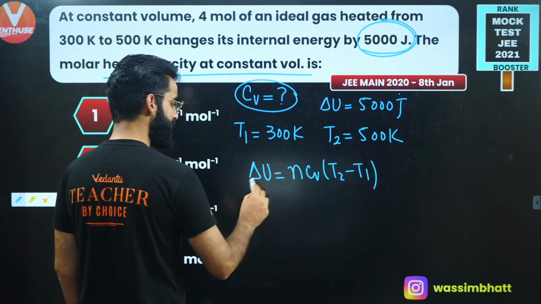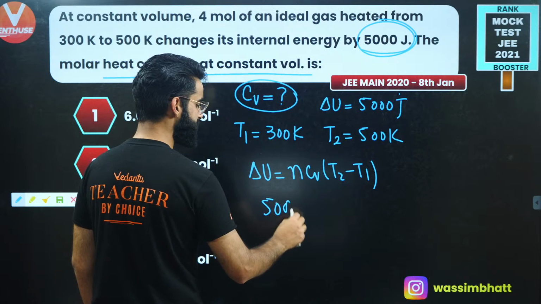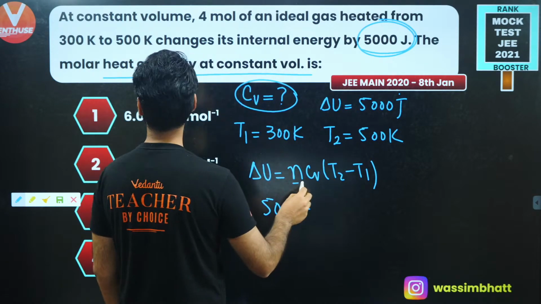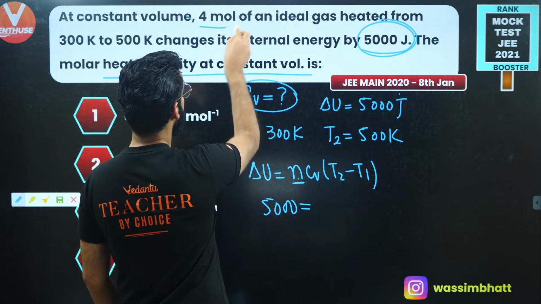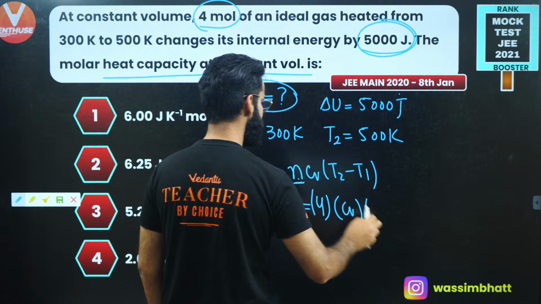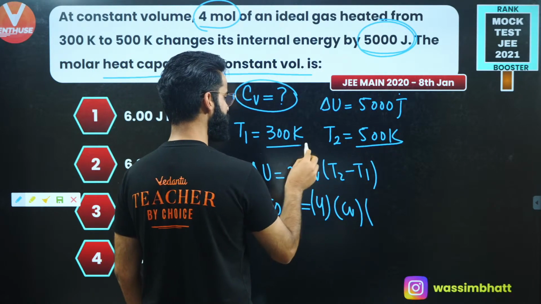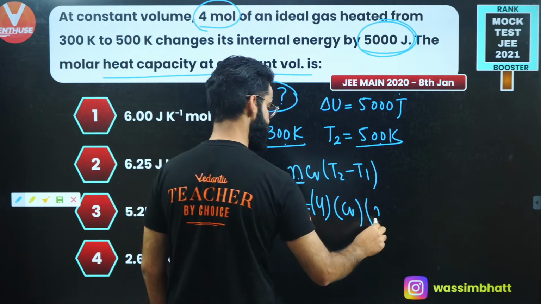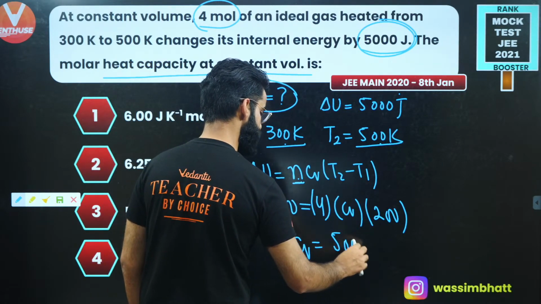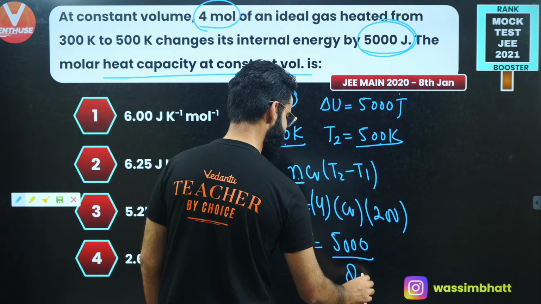So I can clearly say delta U, which is 5000 joules, equals n, the number of moles of ideal gas, and we have 4 moles, times CV, which we are supposed to calculate, times T2 minus T1. T2 is 500, T1 is 300, so 500 minus 300 comes out to be 200. So the CV value comes out to be 5000 divided by 4 times 200, which is 800, correct?